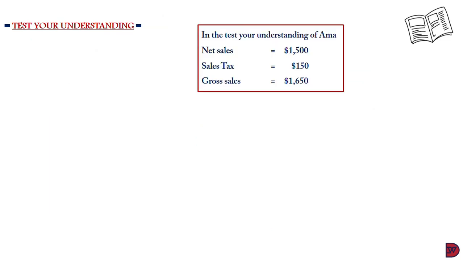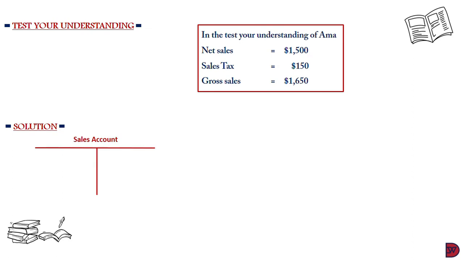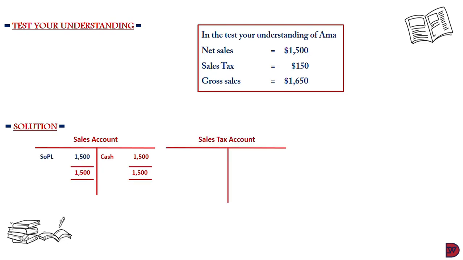Let's test our understanding. We are going to take the solutions from the test of understanding of AMA solved earlier. So from that example, we realized that the net sales was $1,500. The sales tax was $150, giving us a gross sales of $1,650. So we'll open the sales account, credit it in the name of cash, assuming it's a cash sales, with $1,500. Then we close it. We come to the sales tax account, credit it in the name of sales for $150, the sales tax amount.